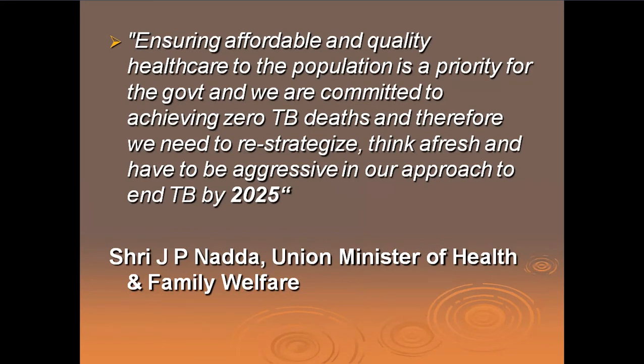We talked about the national strategy, which is the NTEP, previously called as RNTCP, and also some new schemes which have been added onto the RNTCP or without it, called as National Strategic Plan, 99 DOTS, Nikshay, and all these things. So remember, in short, TB, you have learned some new words. You can go back to your books and underline these and just read them before you come for the exam, because some of these will be asked in the exam.